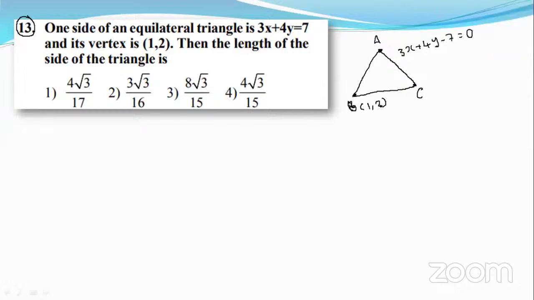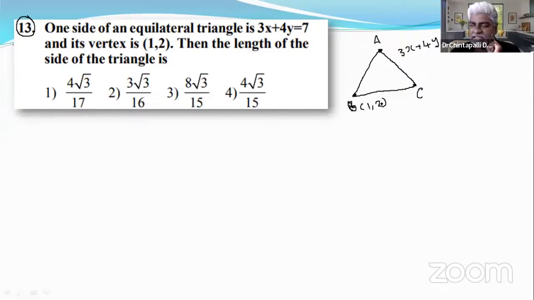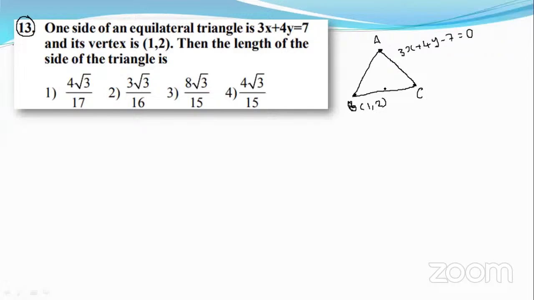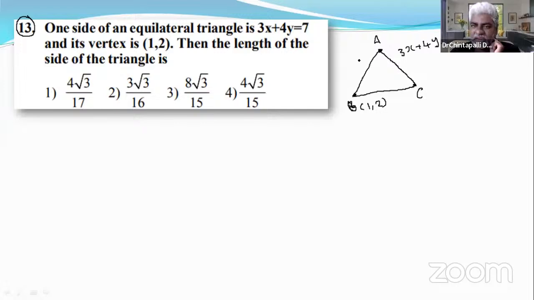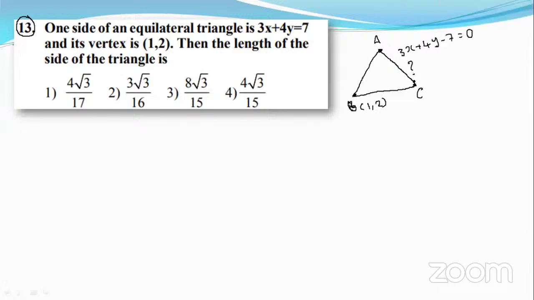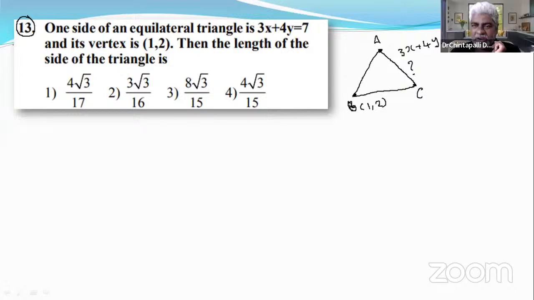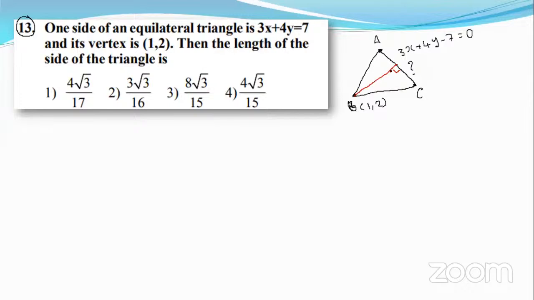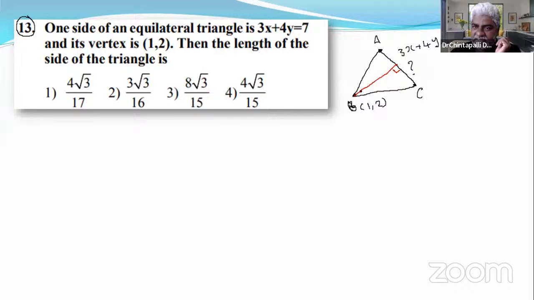Now, all three sides of the triangle are the same, and the length of a side is asked. How to get that side? Simple: drop a perpendicular from B to AC. In yesterday's class, we learned how to find the perpendicular distance, the red line, from a point to a line.